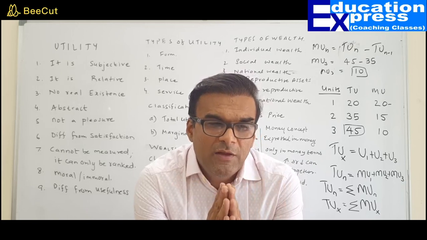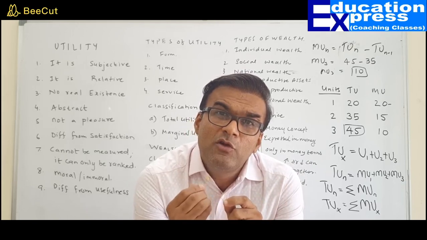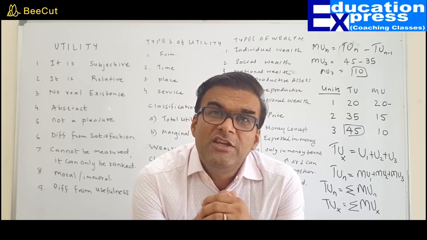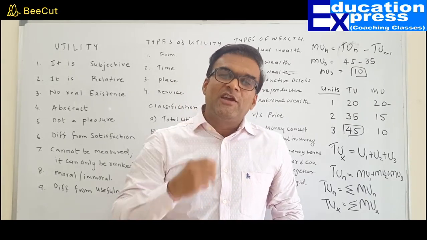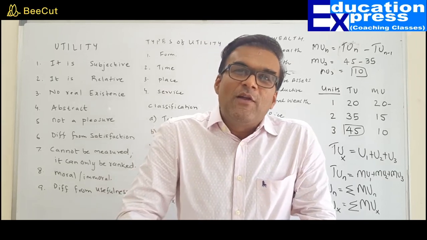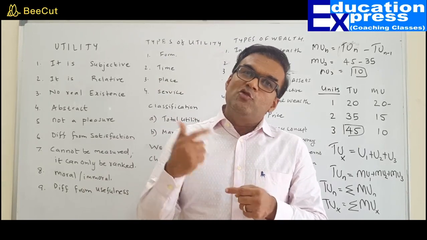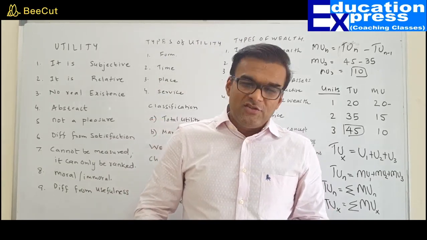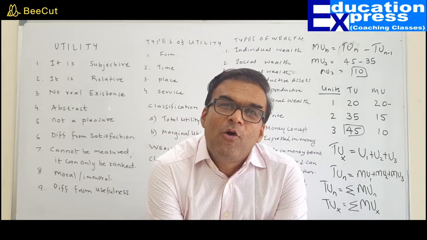They are not the same thing. Value is always when we express one commodity in terms of another. One table is equivalent to 3 chairs, so the value of one table is 3 chairs. That is how we say value. Value is a real concept. It takes into consideration the ratio of one commodity to another. So one mango is equivalent to 3 oranges, so the value of one mango is 3 oranges.